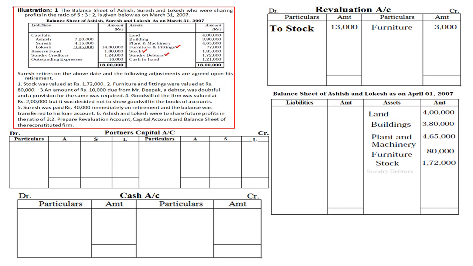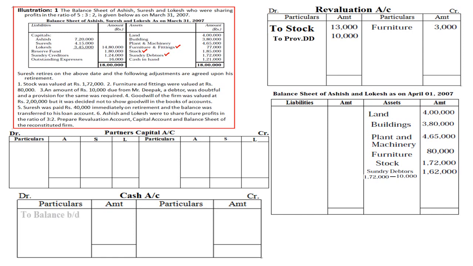Then sundry debtors is an asset, written on the asset side of the balance sheet. The value of sundry debtors is 1,72,000, but a provision of 10,000 is to be made in respect of the amount due from Deepak. So 1,72,000 minus 10,000, 1,62,000 will be recorded on the asset side. These 10,000 will be recorded on the revaluation account debit side as provision for doubtful debts.